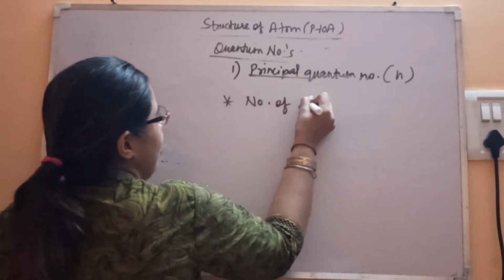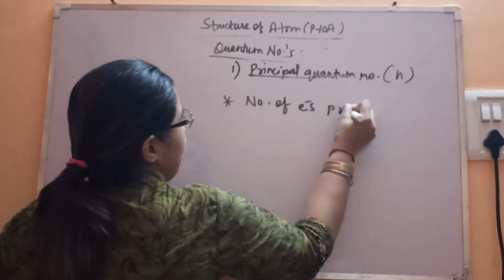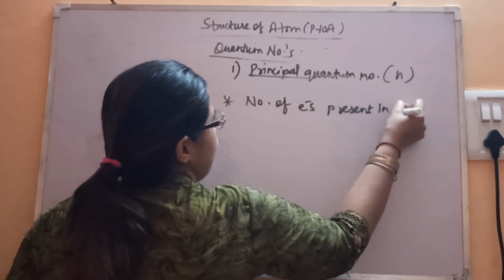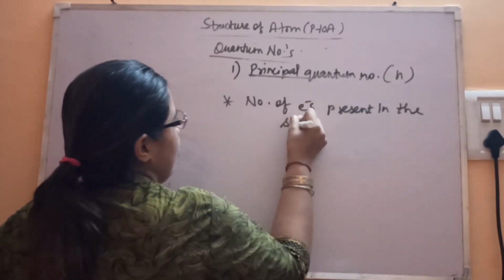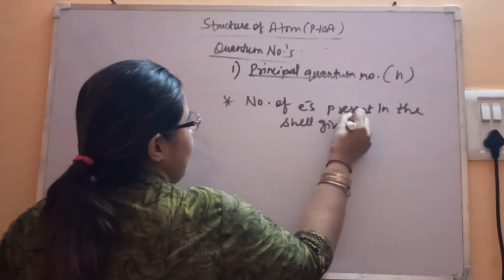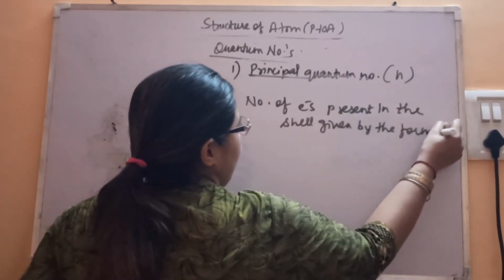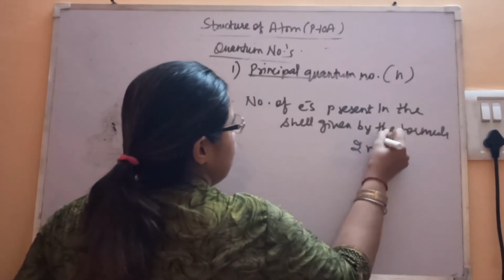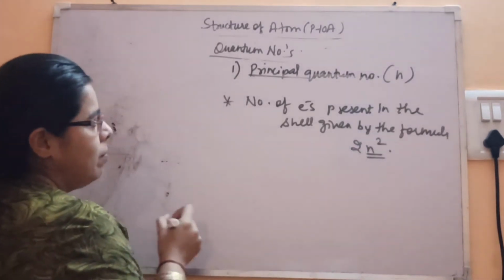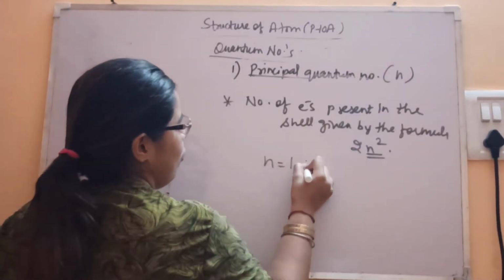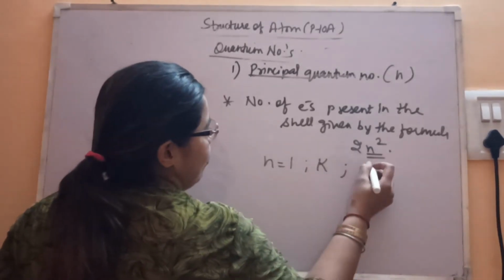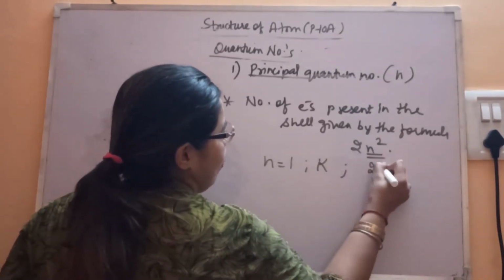The number of electrons present in a shell is given by the formula 2n², where n represents the principal quantum number. For example, n is equal to 1 for K. So what is the number of electrons? 2 into 1, so 2 electrons are present.